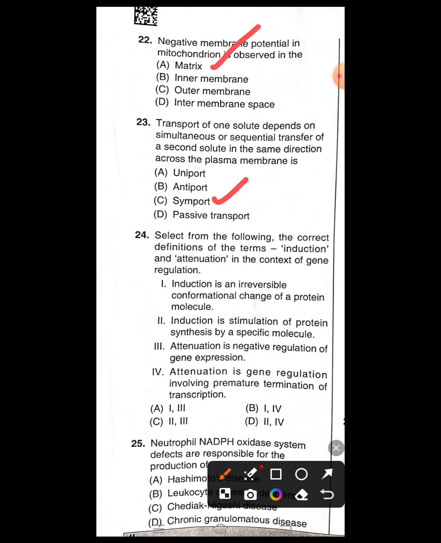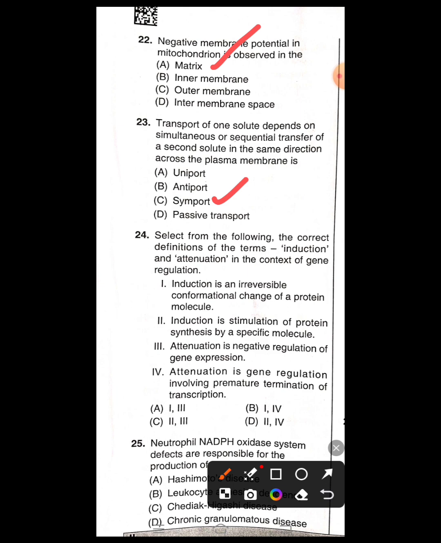Select the correct definitions of the terms induction and attenuation in the context of gene regulation. Here four statements are given, so we have to pick the correct statements. Induction is an irreversible conformational change of a protein molecule. Induction is stimulation of protein synthesis by a specific molecule.